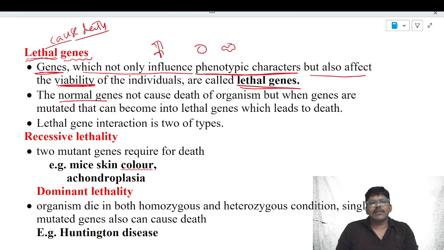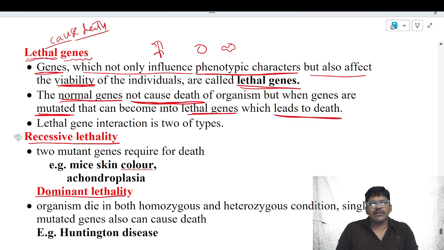Here, the normal genes which are present in the organism do not cause death. A gene becomes lethal when the gene is mutated. Lethal genes lead to the death of the organism. Lethal genes which lead to death of the organism are divided into two types, recessive lethality and the second one, dominant lethality.